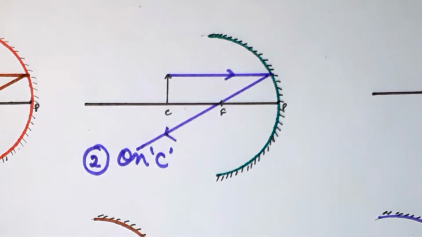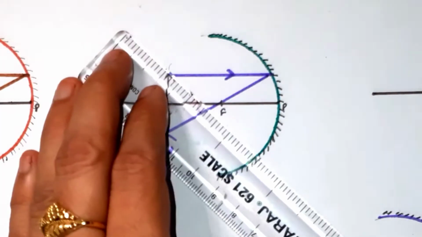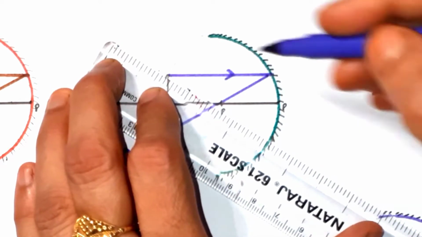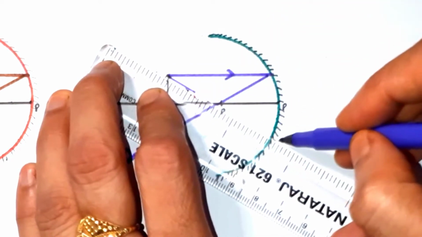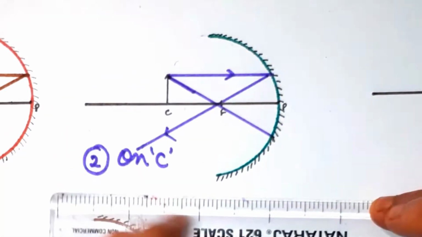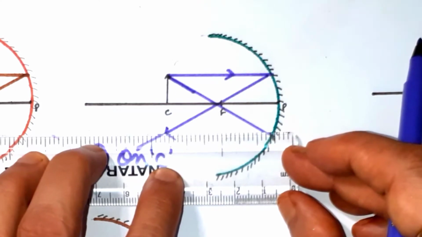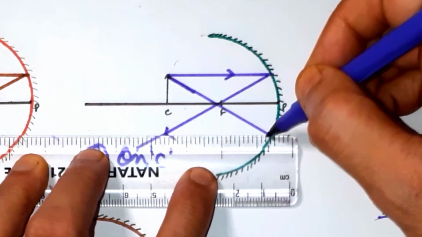And if it is coming from the focus, it will be parallel to the principal axis.